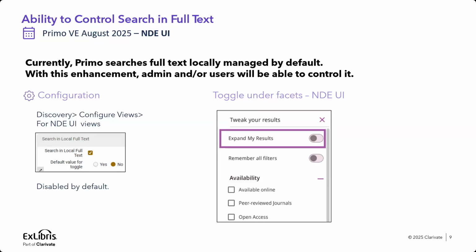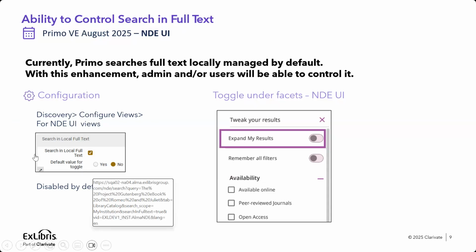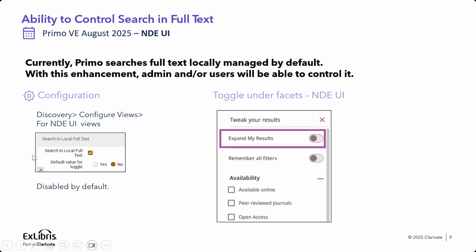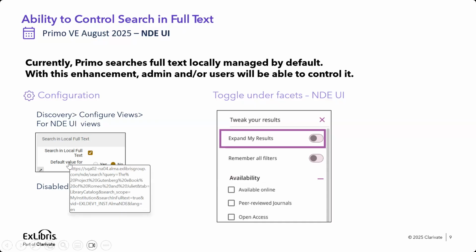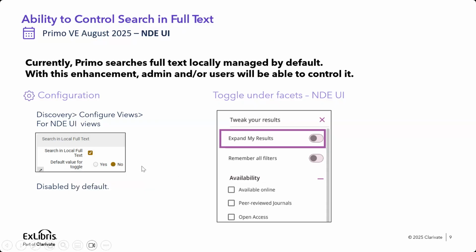And for the local data, it was always there. We were searching for local records. We got feedback that it's sometimes noisy in the main Primo search and it retrieved irrelevant resources. Therefore, we added the configuration, as you can see on the left side. In Alma, the user, by going to Discovery, Configure Views, for NDE UI view, can add this, can select either to search by local full text or not, and what will be the default value for the user.